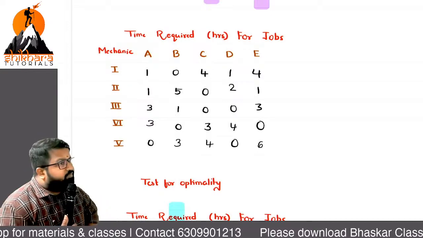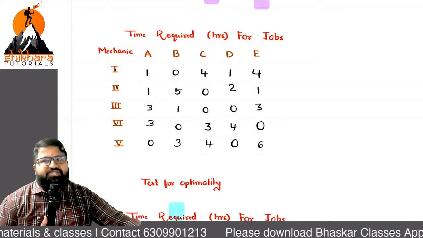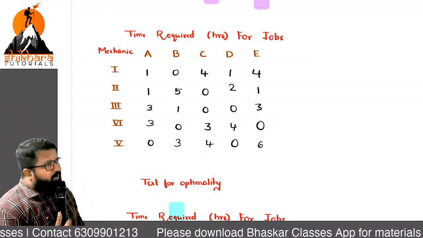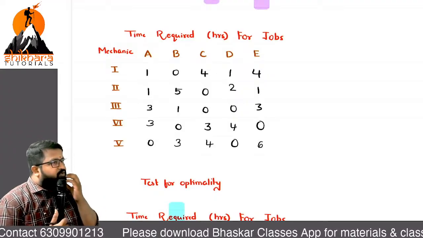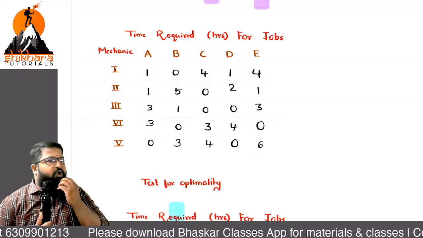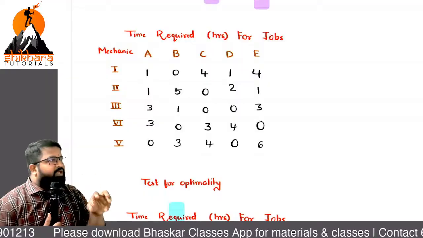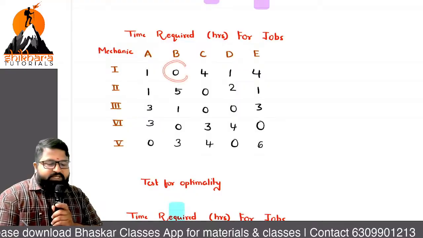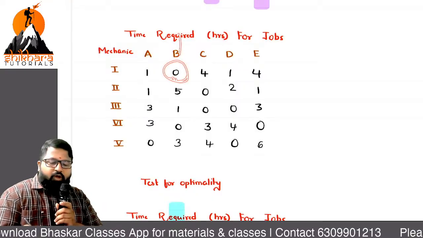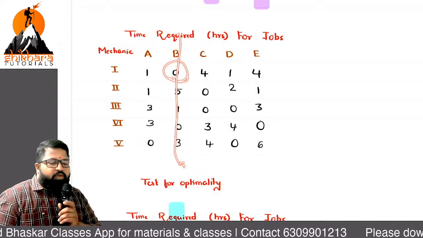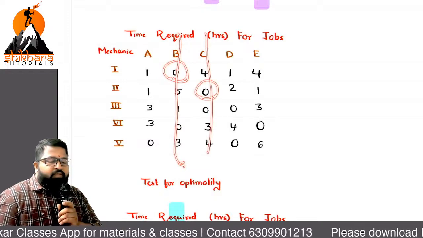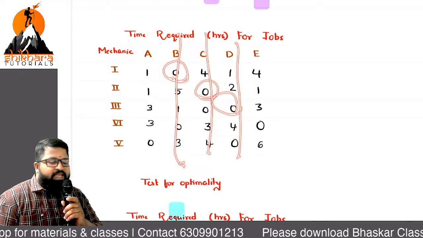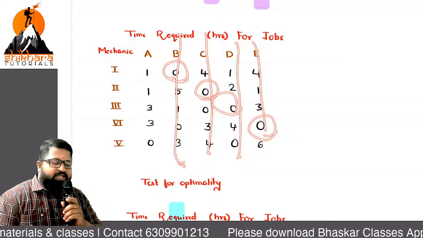Shall we? Okay. If that part is reached, what is the next part we are having, ma? Test for optimality. Shall I go with the test for optimality? Sir, what is the test for optimality? As per our process, identify a row with a single 0. Is there any row with a single 0, ma? Single 0, and we have to cancel which aspect? Column. Now any row with a single 0? Second row with a single 0, cancel the column. Any row with a single 0? Third, cancel the column. Okay, any row with a single 0? Fourth, and cancel the column.